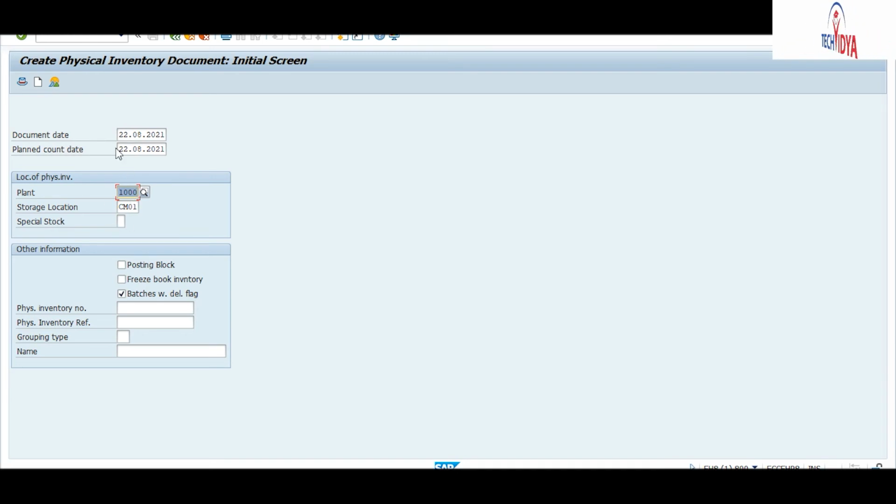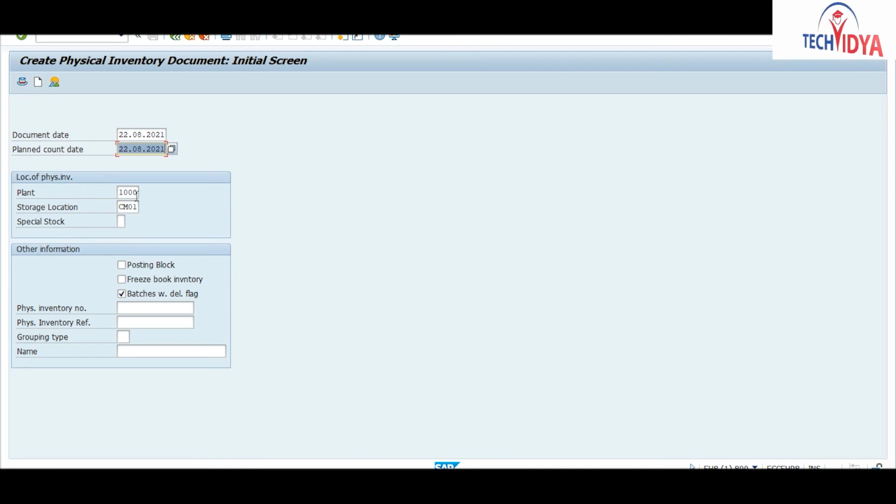It can be a later date, or a month back date, or the same date also. If you have counted each and everything on the same day, you can enter your count date as the same date, but you can change this according to your requirement. Now, the location of physical inventory, where you will perform this physical inventory process.